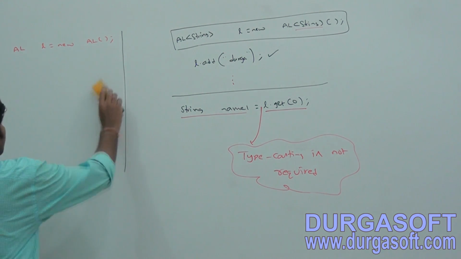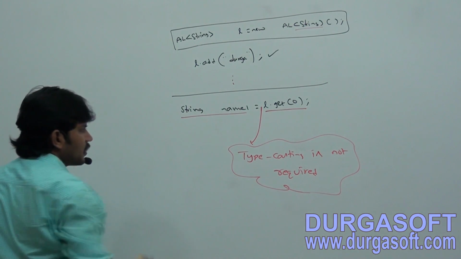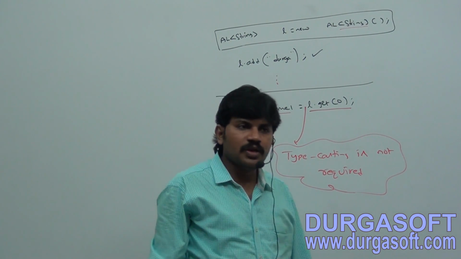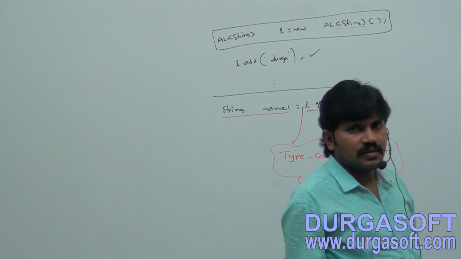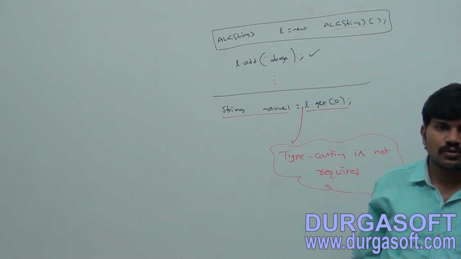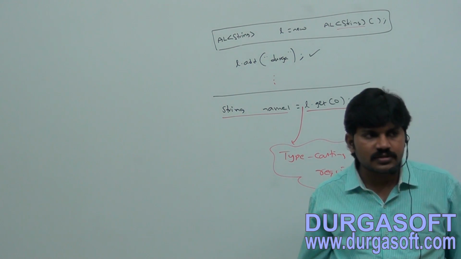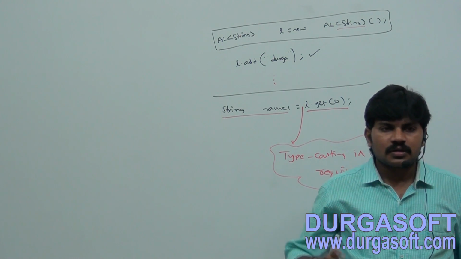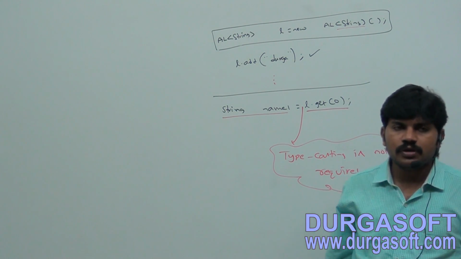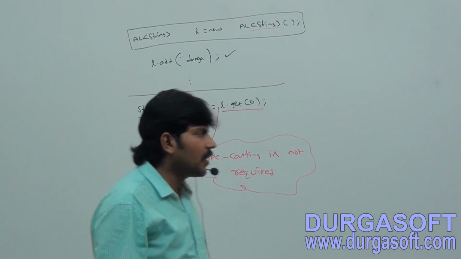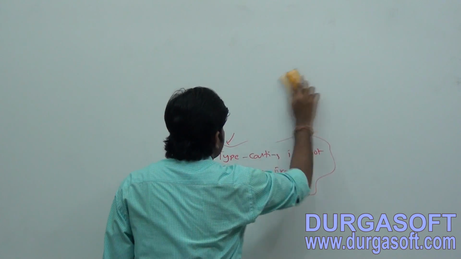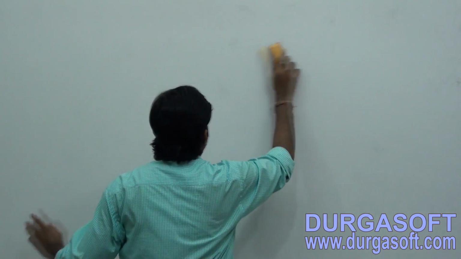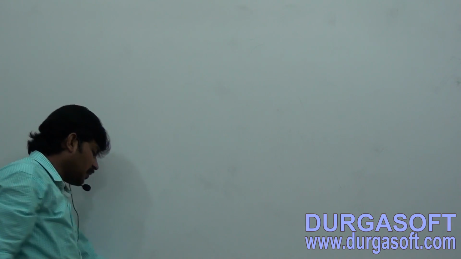Okay. Now the next terminology. Here, see, through generics we can solve the typecasting problem. Hence, through generic syntax, through generics we can solve the typecasting problem. That's all. Completed for you people, right?